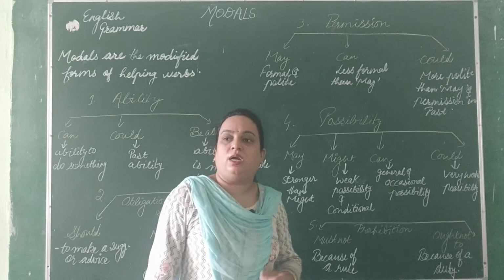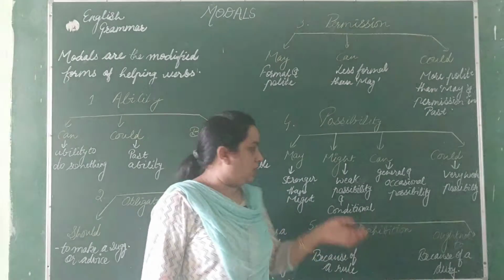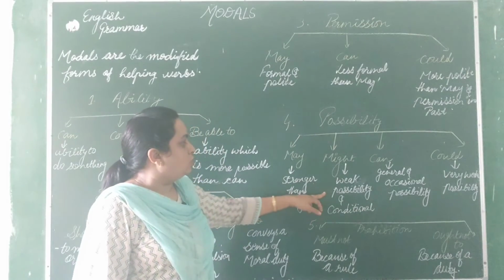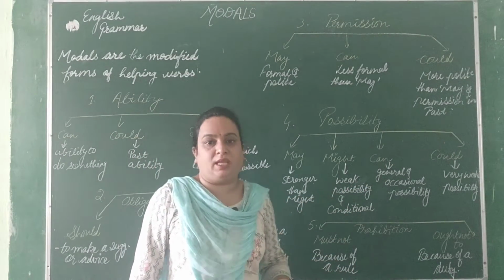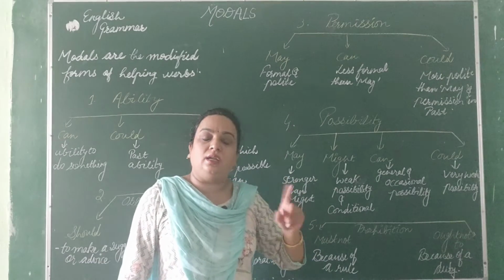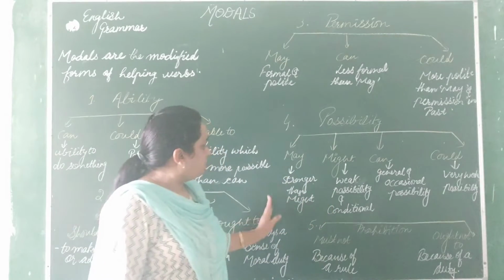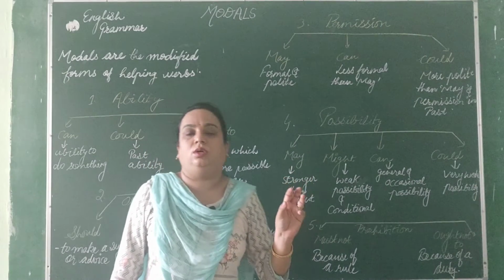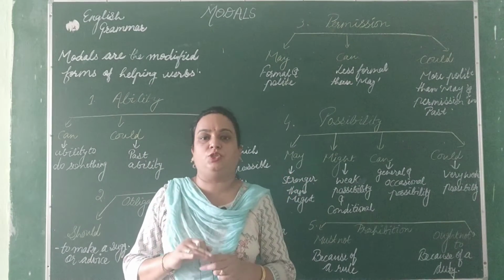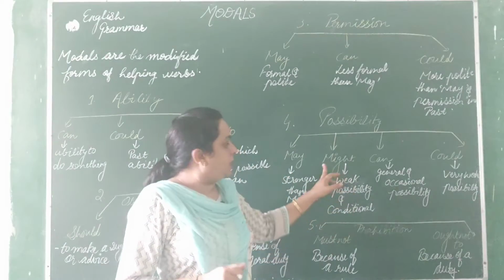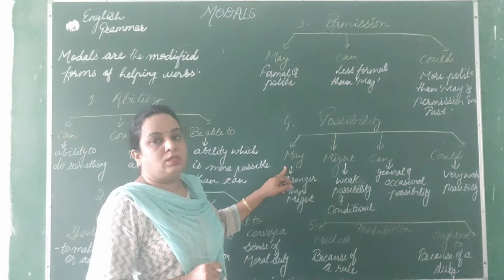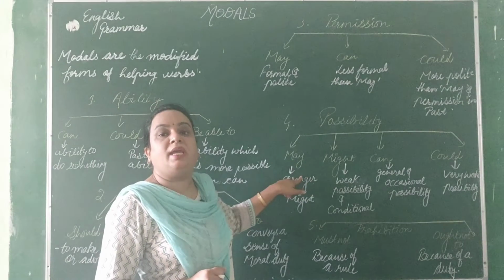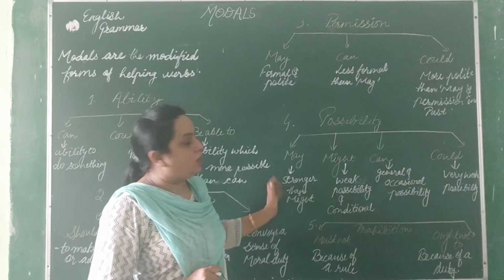Suppose I am saying you can see the clouds today in the sky, so it might rain, because generally it is not happening for many days. So if you just divide the ratio 50-50, then you will say might, it might rain. But when it becomes 70-30, so it may rain, so the possibility is more, right?